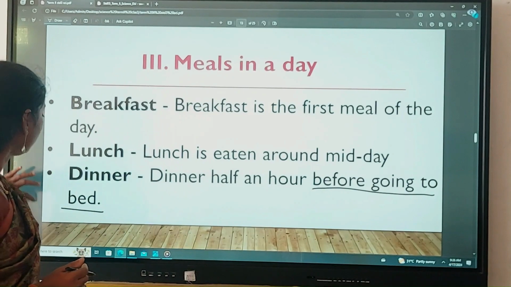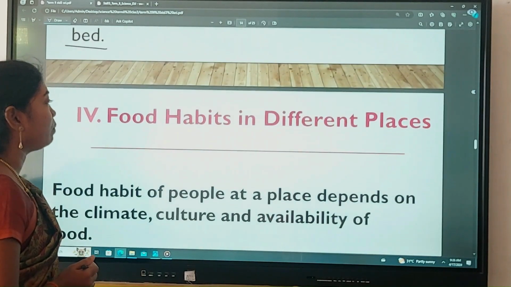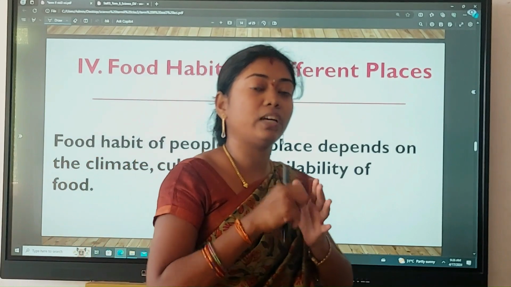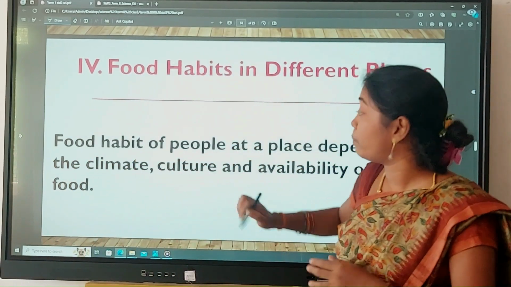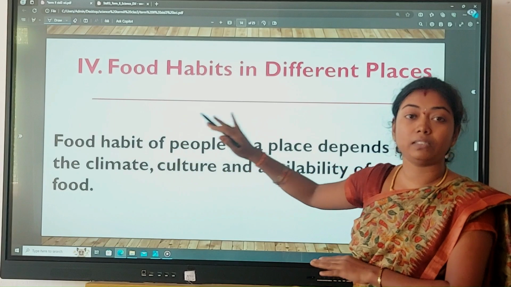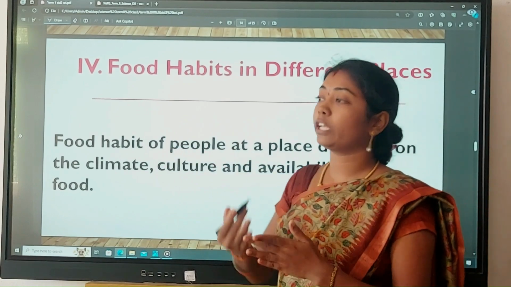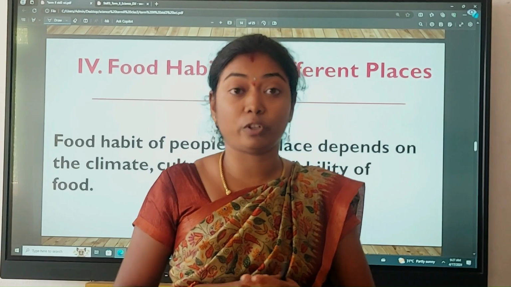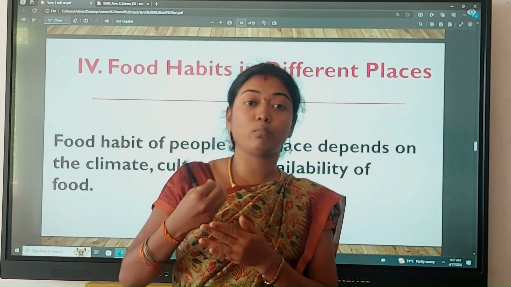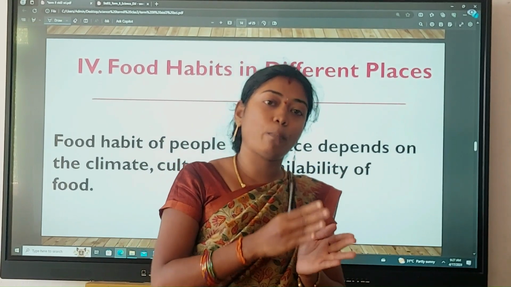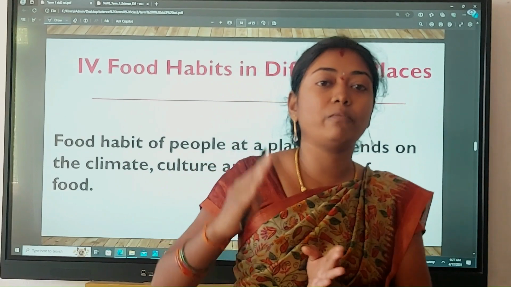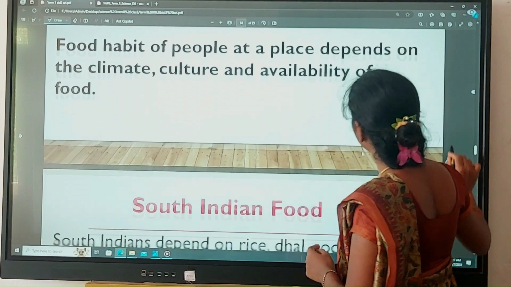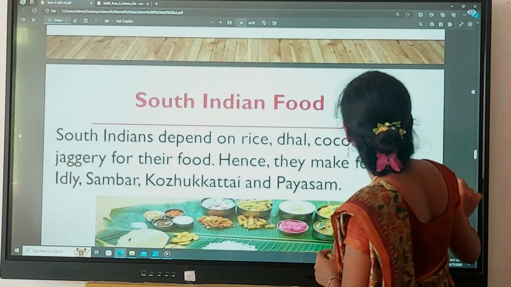Okay. Next one, food habits in different places. See, different people used to take different food depending upon their place, climate and culture. Suppose if you take coastal areas, they used to eat a lot of seafood, because in coastal areas they used to get more seafood, isn't it? So depending upon the place, the food differs from one place to another. Okay. And here in your book they have given South Indian food and North Indian food.